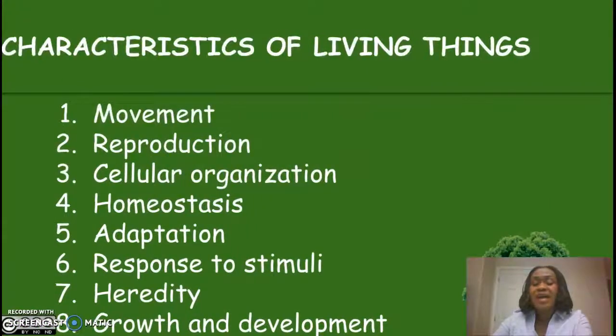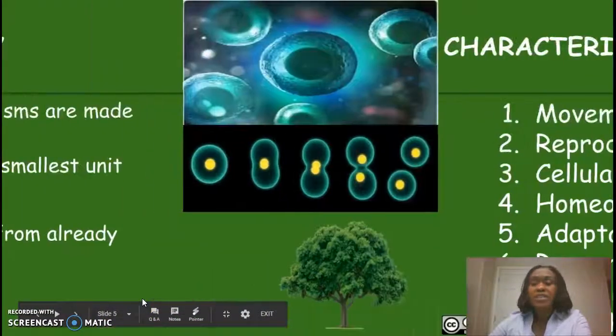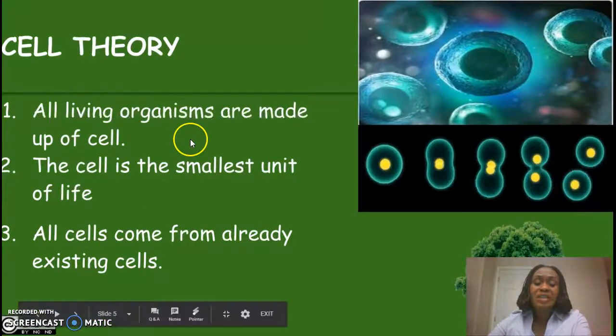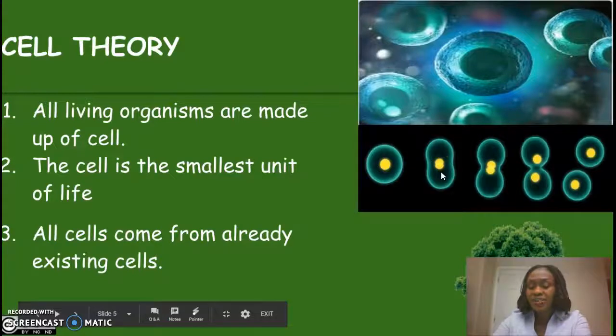All living things have 8 basic things in common. These are movement, reproduction, cellular organization, homeostasis, adaptation, response to stimuli, heredity, growth, and development. Just as blocks are the foundations of buildings, all living organisms are made up of cells. The cell is the smallest unit of life, and all cells come from already existing cells by cell division.